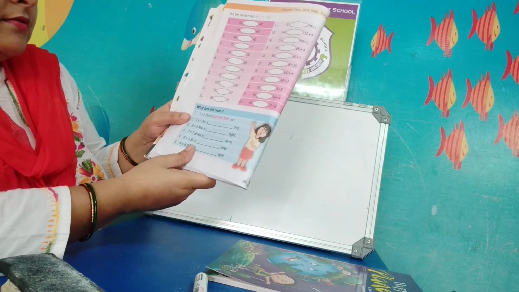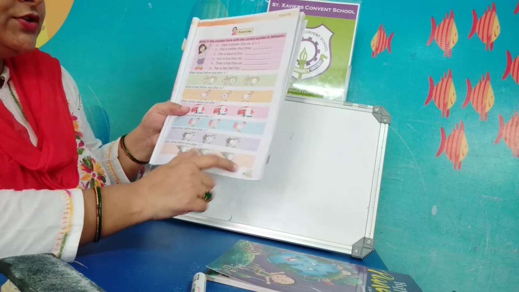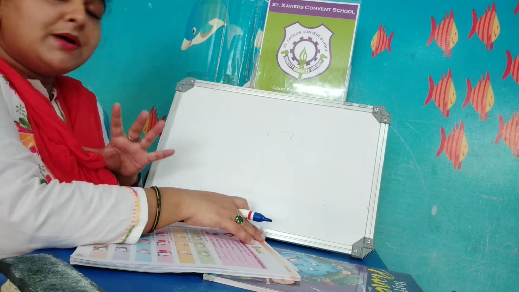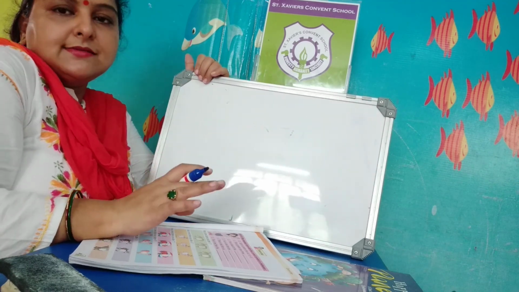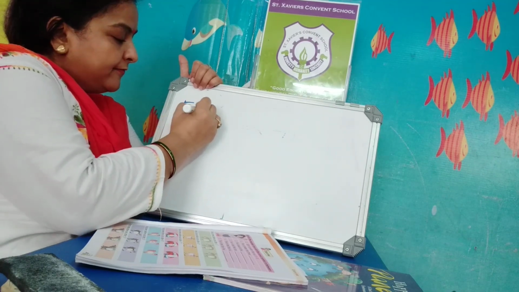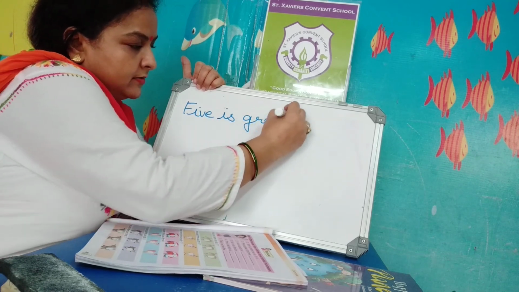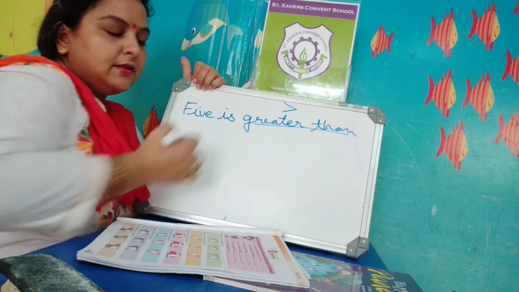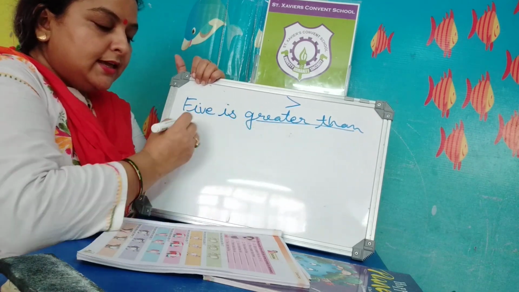Here is an exercise which you will do. In the previous question, the numbers were written there. But when a sentence is written, how will you recognize greater than or less than? Suppose this is written: 5 is greater than, the symbol. This is the greater than symbol. 5 is greater than 3.